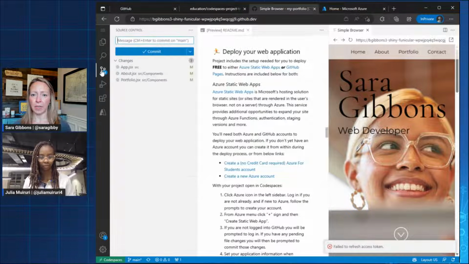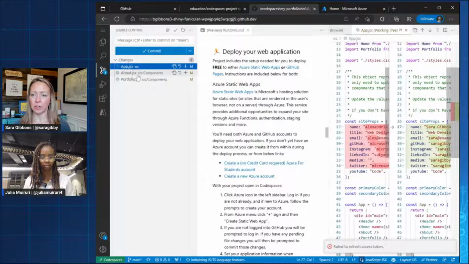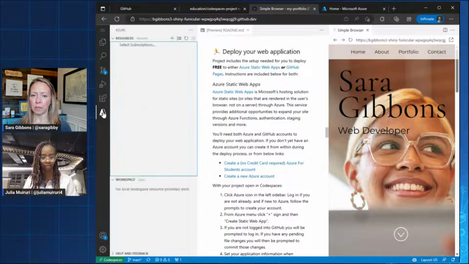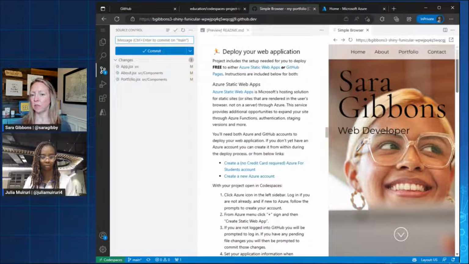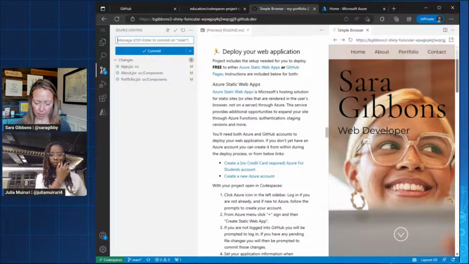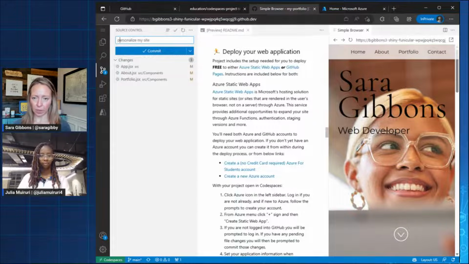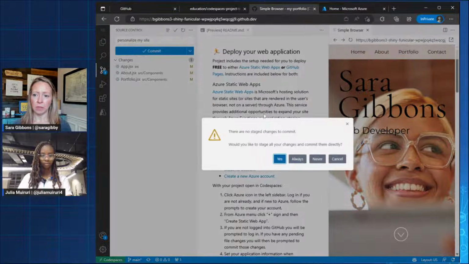Yep. So when I go here, I can see that I've got these uncommitted changes. This is where we've gone through and made the updates to personalize it. I'm going to try something here, Julie, if you don't mind, to see if I can get us past this point, because I want to show how to get this deployed. So I'm going to say personalize my site. I've got these changes in my code space, and I'm going to commit them back to the repo. So I have those there, and I'll say commit.